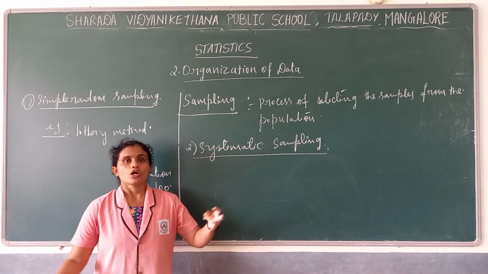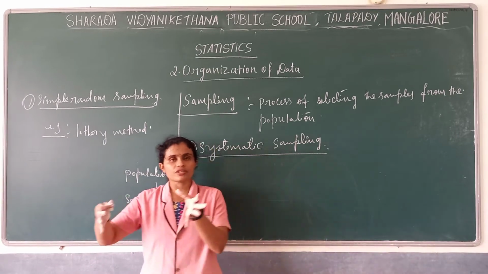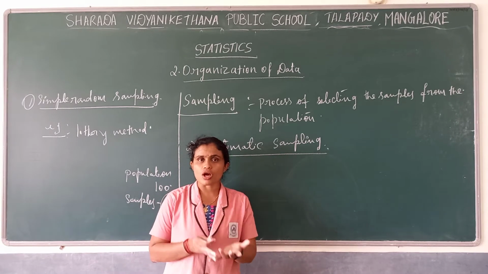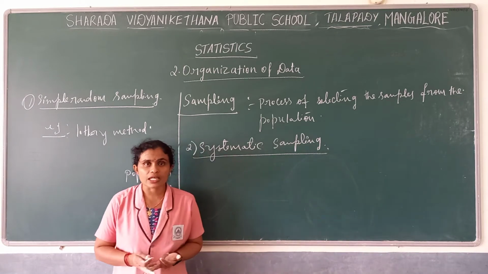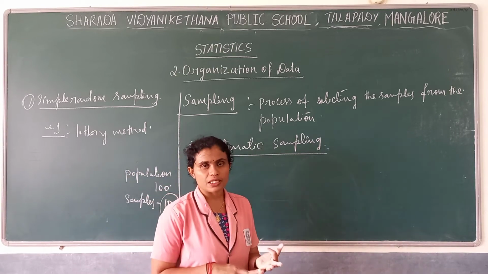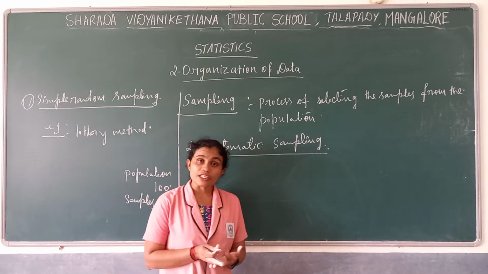Initially, we divide the population. It might be divided alphabetically, or geographically, or numerically.